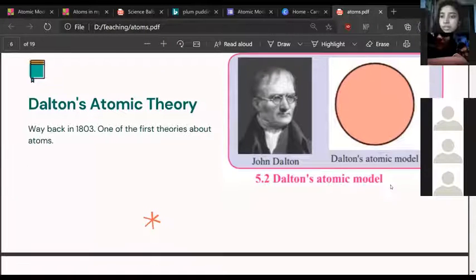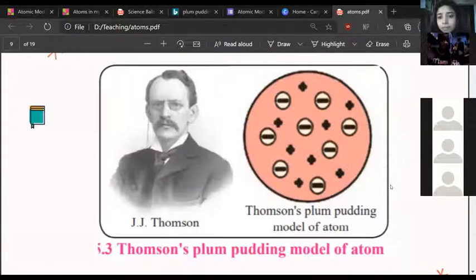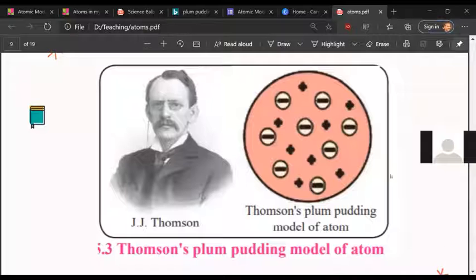Then after that, Thomson came up with the plum pudding model, in which there are equal numbers of protons and electrons, like plum inside the pudding. So these are the two models that we have learned. Is that clear? Does anyone have any doubts so far? No doubts.